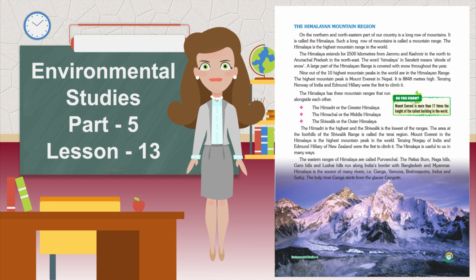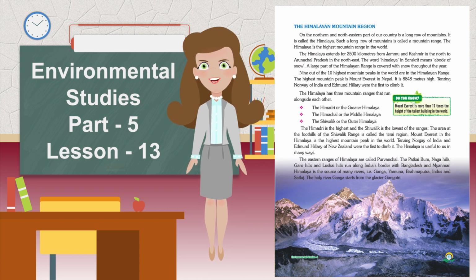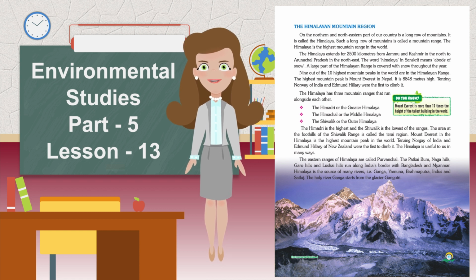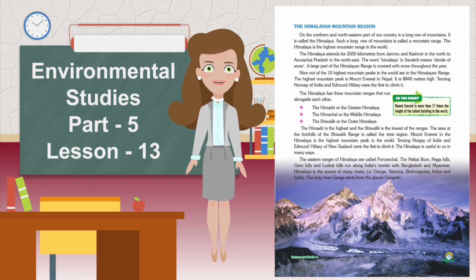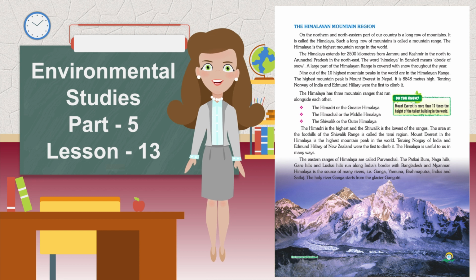The Himalayan mountain region. On the northern and northeastern part of our country is a long row of mountains. It is called the Himalaya. Such a long row of mountains is called a mountain range. The Himalaya is the highest mountain range in the world. It extends for 2,500 kilometers from Jammu and Kashmir in the north to Arunachal Pradesh in the northeast. The word Himalaya in Sanskrit means abode of snow. A large part of the Himalayan range is covered with snow throughout the year.